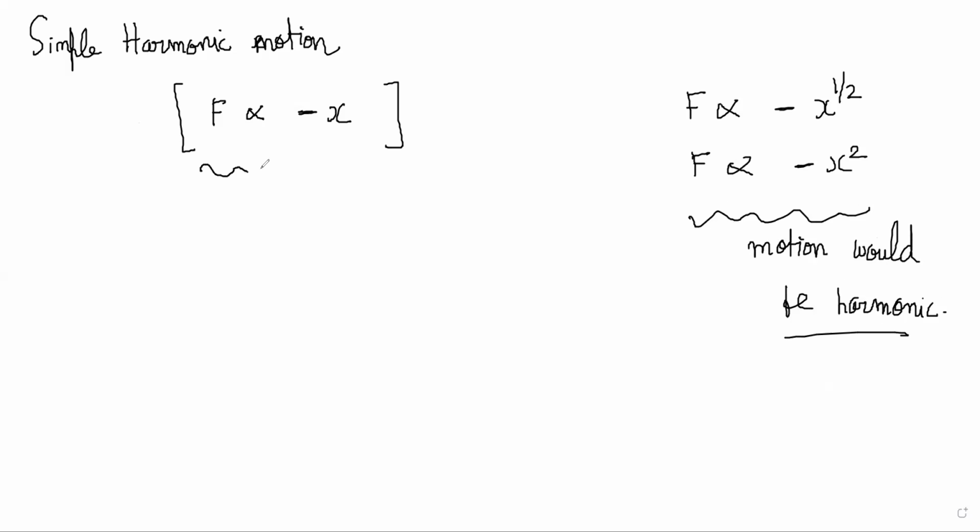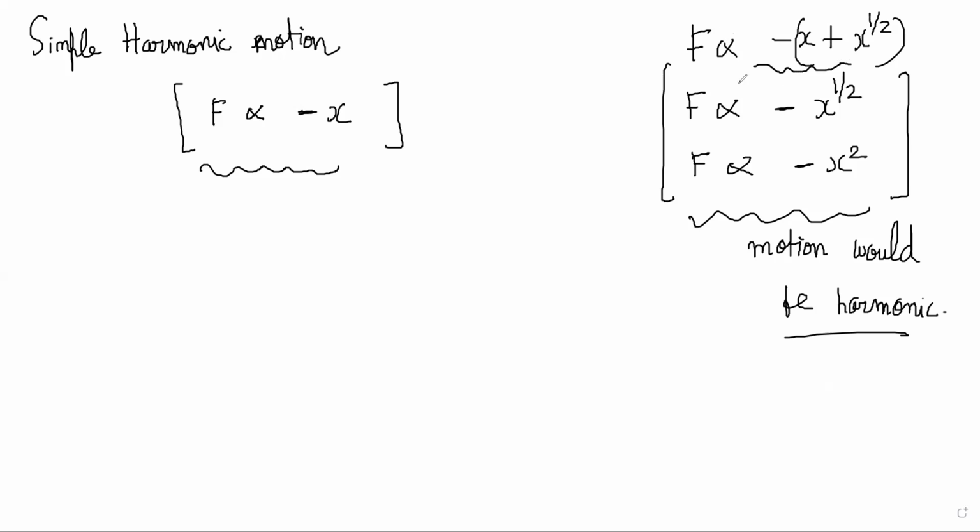This type of equation is really simple to solve. Once you have this situation, you can solve and get x, the position of the particle, as a function of time, because this is a very easy differential equation to solve. The other cases are also definitely harmonic because the force is trying to bring it back, but the proportionality is more complicated. If it was something like minus x plus x to the power half, it could be anything weird. The motion would still be harmonic, but it's not a simple equation. You cannot solve it very easily.